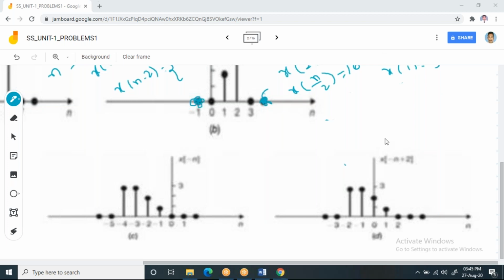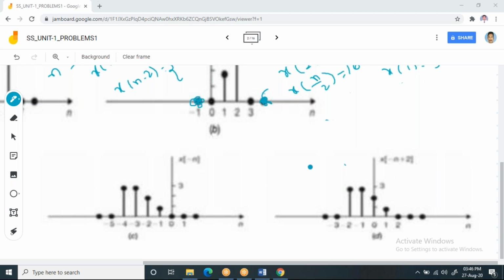Right. Then coming to the last bit, x of minus n plus 2. Now observe it. We have x of minus n plus 2. You take this and equate it to 0. The moment you equate it to 0, you get n equal to 2, which is a positive value again.